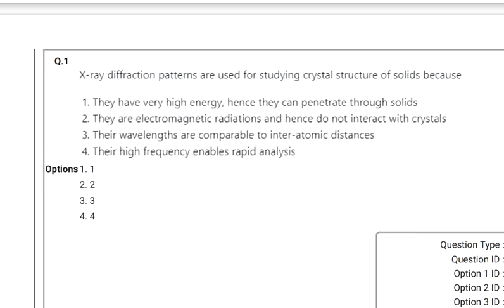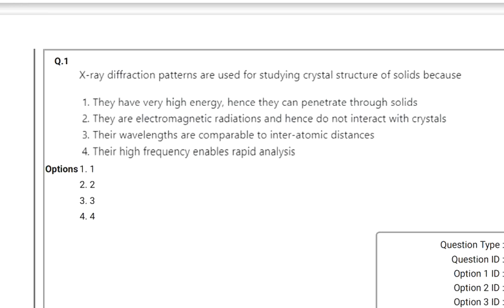The very first question is: X-ray diffraction patterns are used for studying crystal structure of solids because X-rays have a wavelength similar to the size of atoms, and also X-rays have a smaller wavelength than visible light. Smaller wavelength means higher energy.